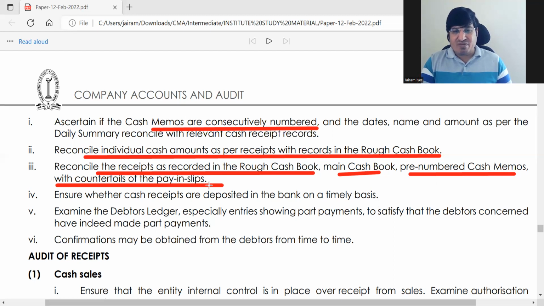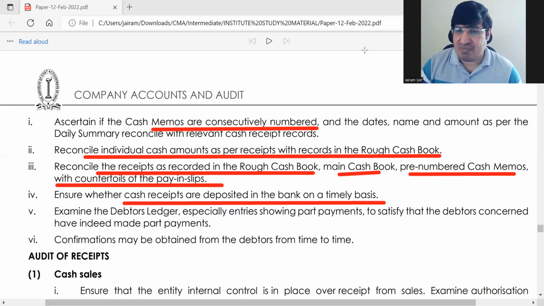Third point, what you have seen, reconcile with pay-in slips. Ensure whether cash receipts are deposited in the bank on a timely basis. Is there a regular routine of depositing it in the bank?